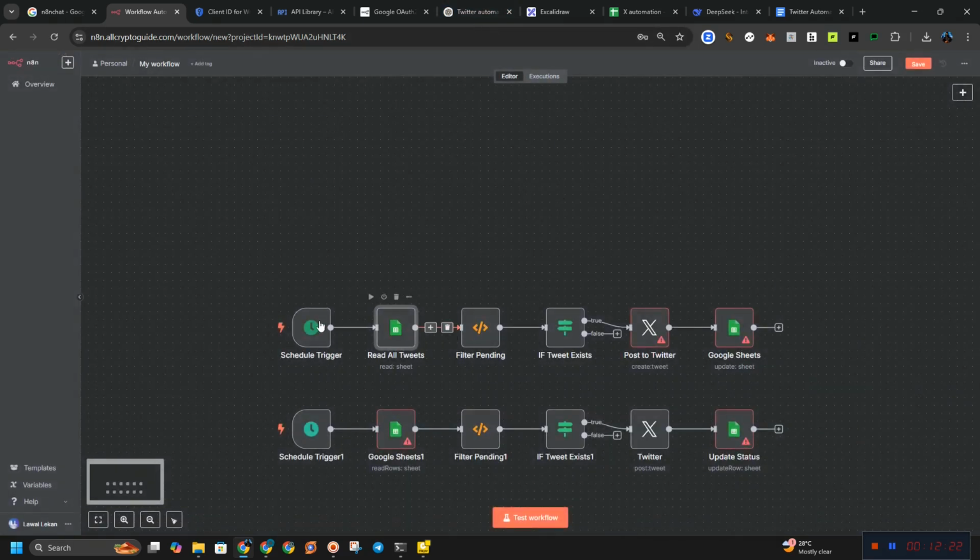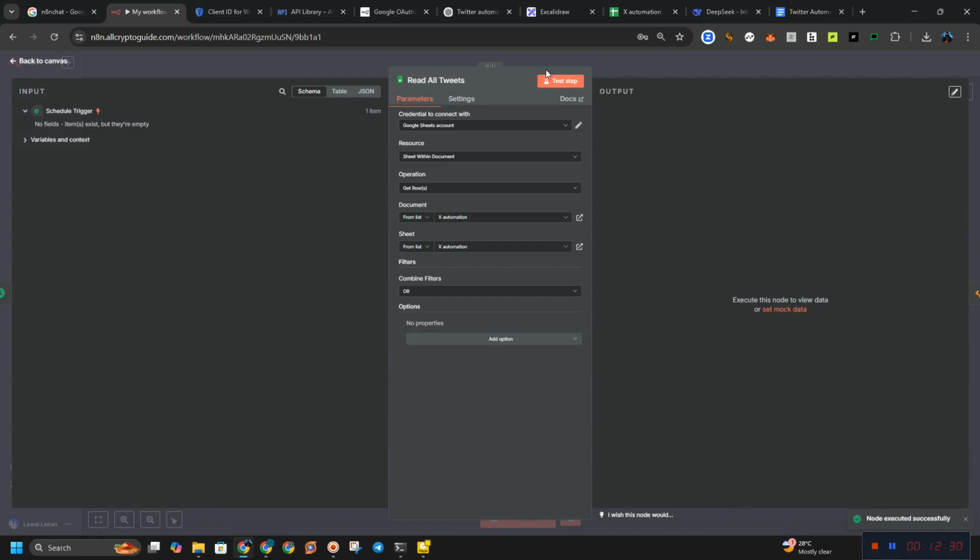So the next one is I want to click on this trigger. I'm going to start this trigger. After starting this trigger, as you can see, it's done. Now we have this one. Let us test this one out.